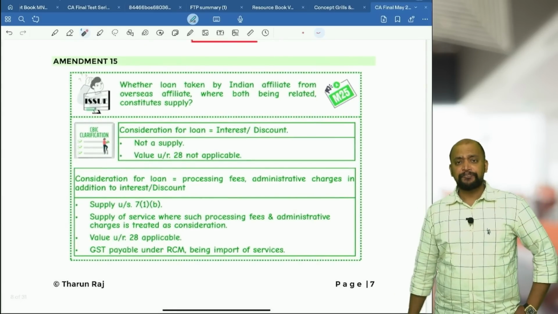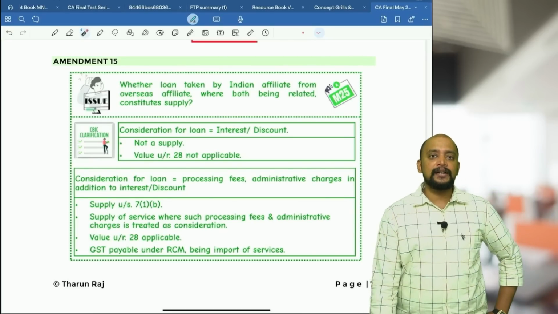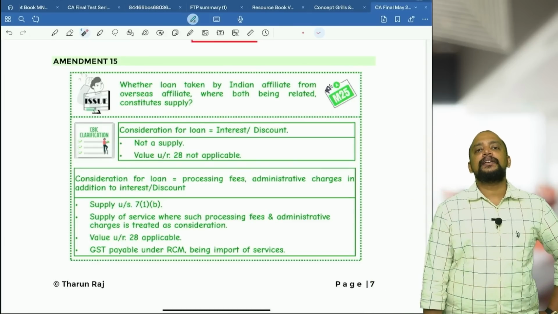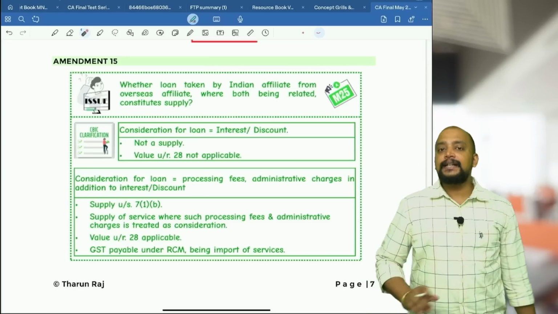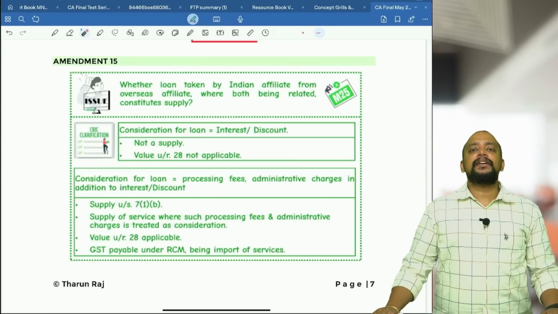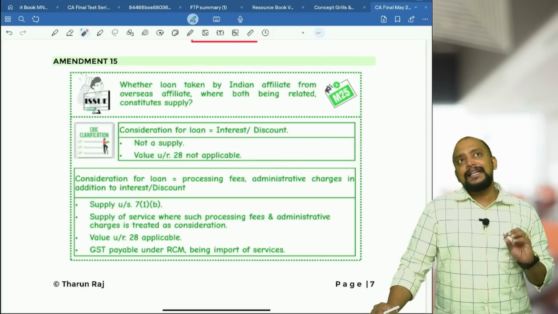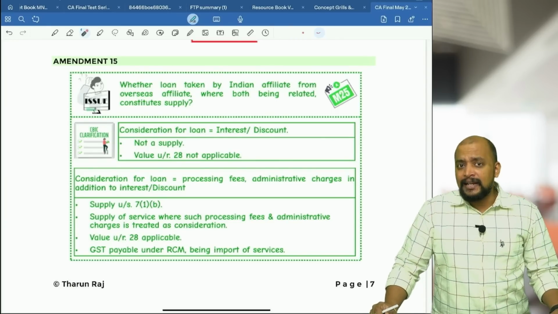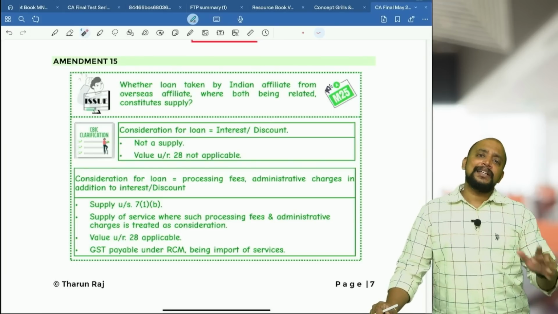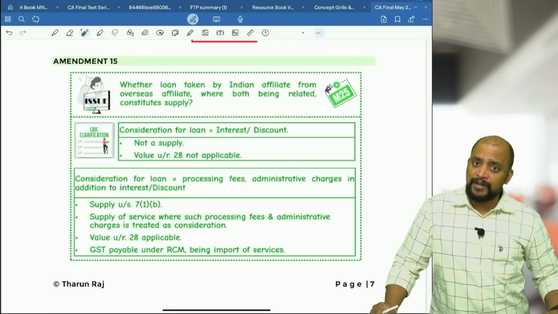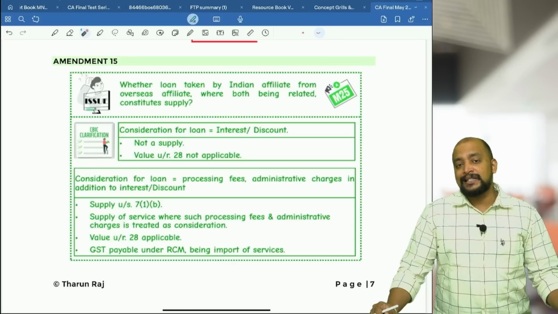The first one: usually what happens, there is an Indian subsidiary company or Indian related company, an affiliate, which is taking a loan from a foreign affiliate. So there is a foreign holding company and an Indian subsidiary company. The Indian subsidiary company takes a loan from the foreign holding company, and for that loan the Indian subsidiary is just paying the interest. Then in that case, will it be exempted? Logically, if they borrow money within India, that is interest on loans, advances, deposits, which is exempted. As they borrow money from outside India, it will become import of services and it may become